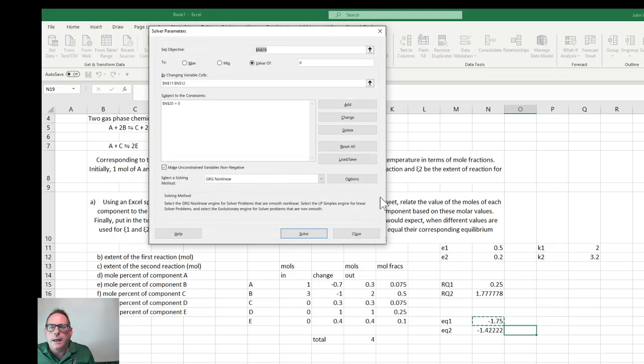And I can add other constraints here if I wanted, that the mole fractions can't go out of bounds and be less than 0, but we're just going to say solve and hope for the best, and then we'll check these and make sure that no mole fractions go over 1 or less than 0, and that we get kind of what we think we should.